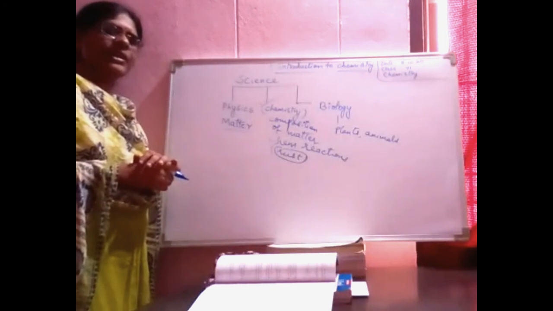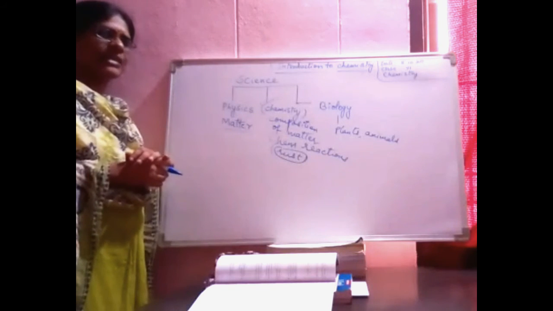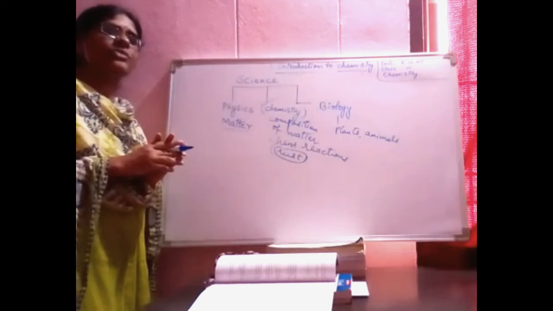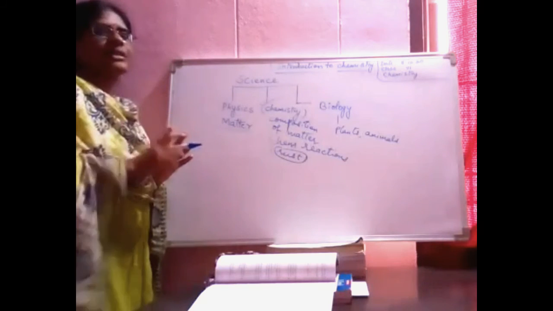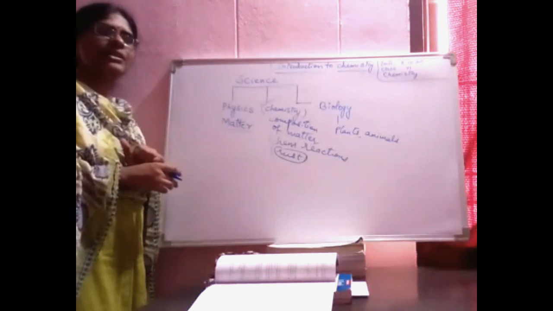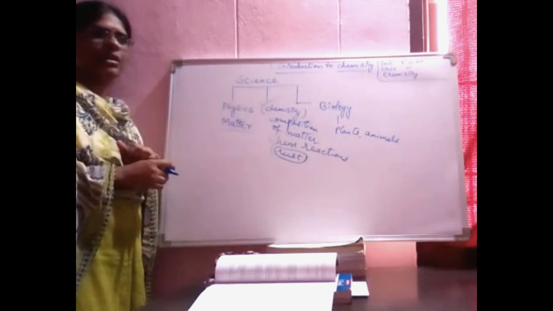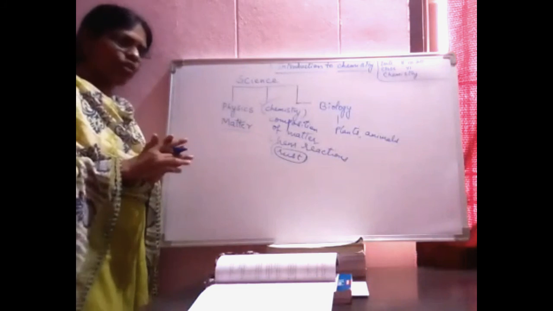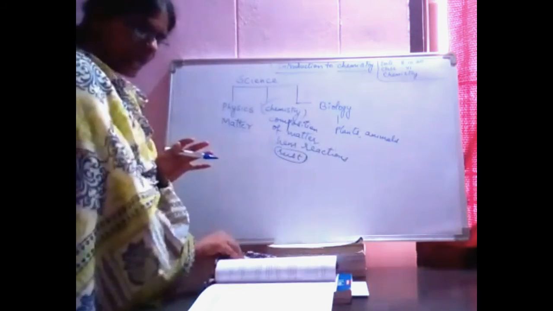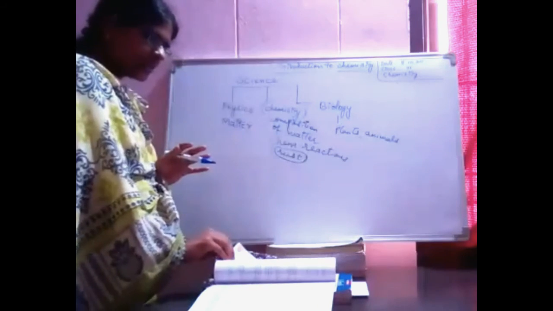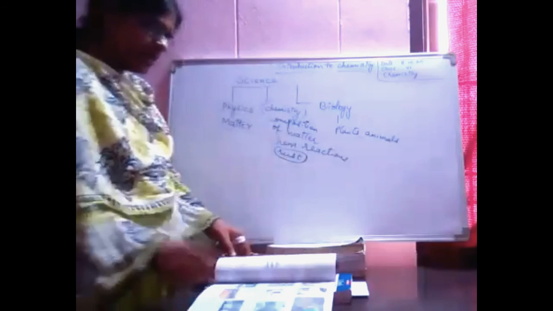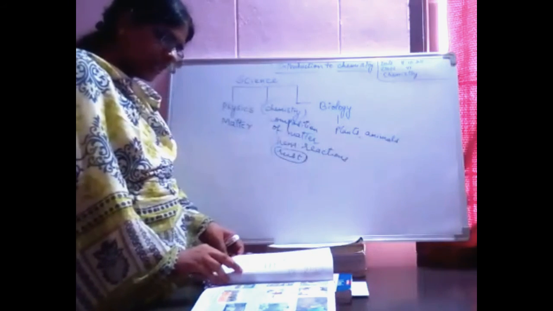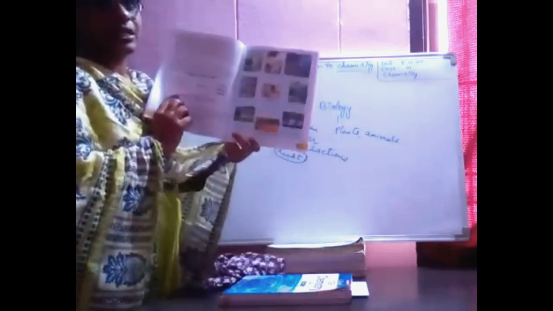In the next class we will be learning about the symbols, how to represent a symbol. Today your homework is, on page number 14, he has given applications of chemistry, a flow chart.